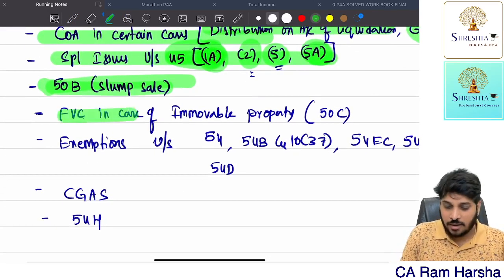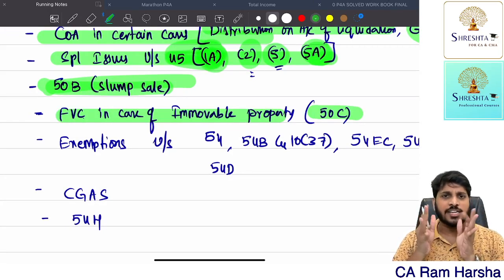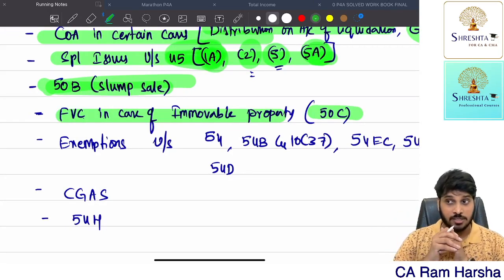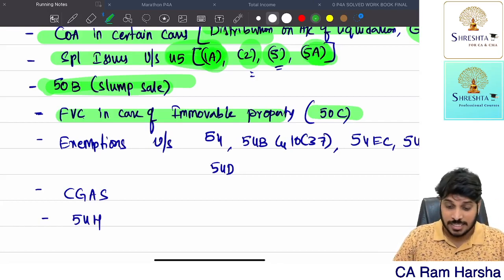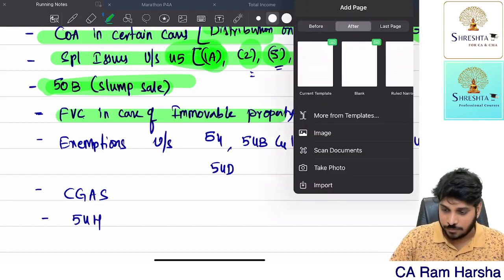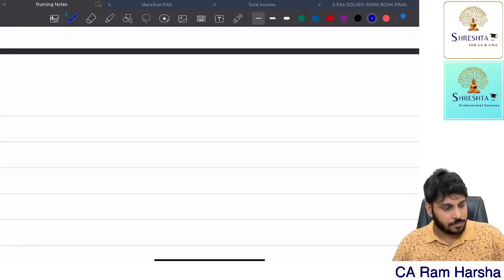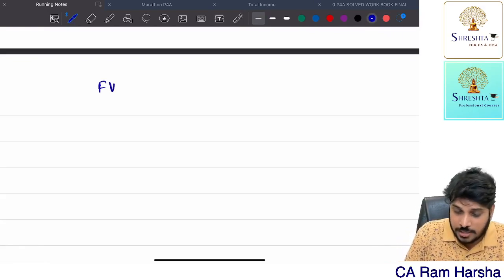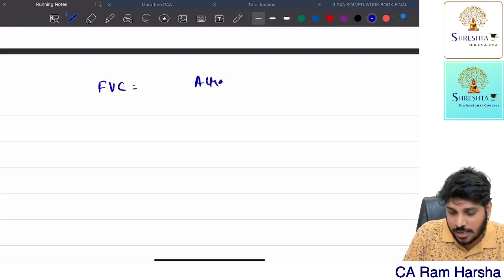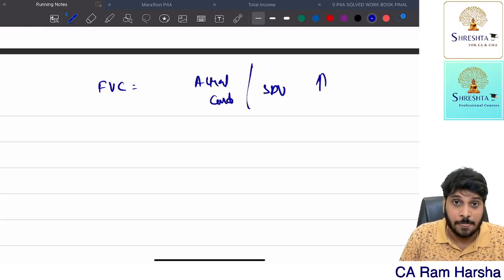Now, full value of consideration in case of immovable property. Generally, if you sell immovable property, what is the consideration? At what price you are selling? Check that and compare it with the stamp duty value. Whenever you sell any immovable property, what is the full value of consideration? Actual consideration received or stamp duty value, whichever is higher.